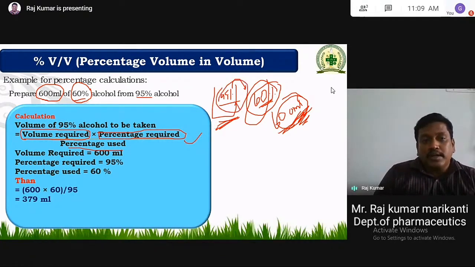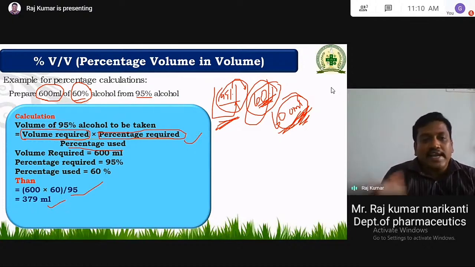Simply, volume required is 600 ml, and percentage required to prepare is 60%, and from which concentration you have to prepare? From 95%. So volume required will be 600, percentage required will be 60, and finally percentage used will be 95. Then you have to calculate, then simply you will get 379 ml.